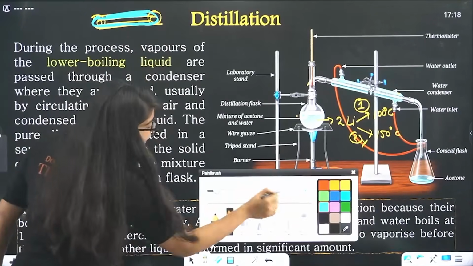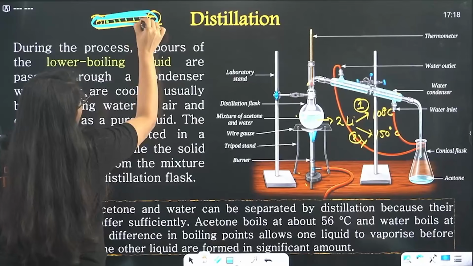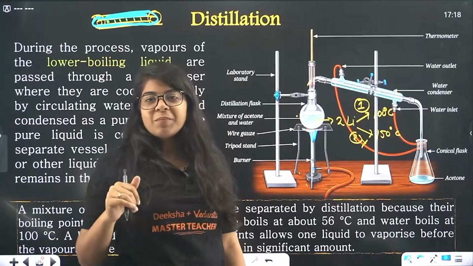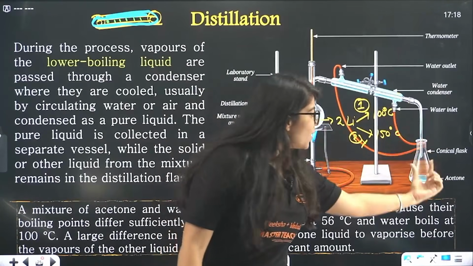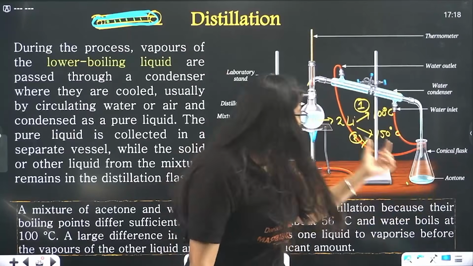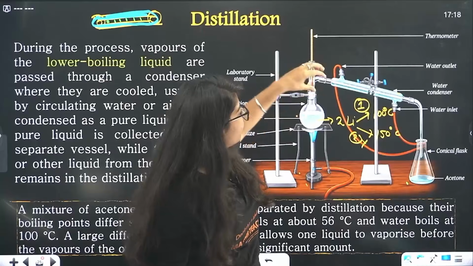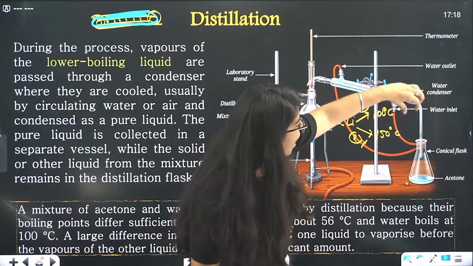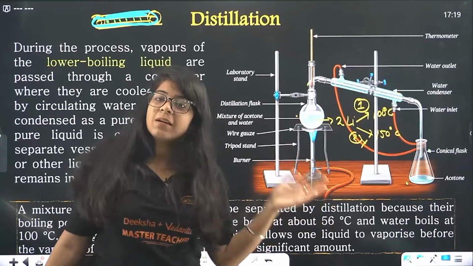Now from the inner area, vapors are passing, and if vapors are passing through the water, of course it's going to cool down the vapors, and then vapors will be converted into liquid form, and in a conical flask we will collect it. So it's acetone. There is acetone and water. We evaporated it. Acetone evaporated first, it went into this chamber, that is your water condenser, and with an outlet we connected this acetone here, and here the water is still remaining.